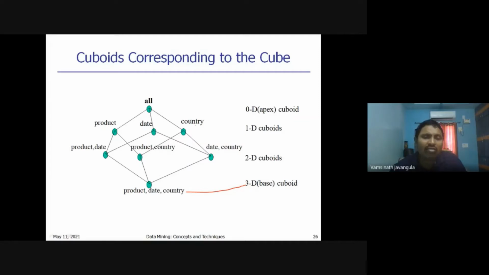Like this, every multidimensional data warehouse is called a lattice of cuboids. Several cuboids will be there, and all those cuboids combine together to form a multidimensional data warehouse. At the highest node, we have the 0-D cuboid. Here we can get information about all the dimensions, but only summarized or consolidated data is available.